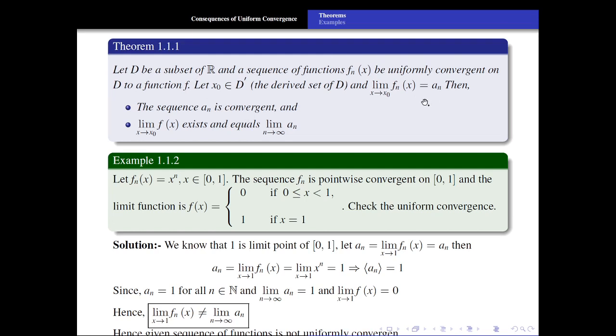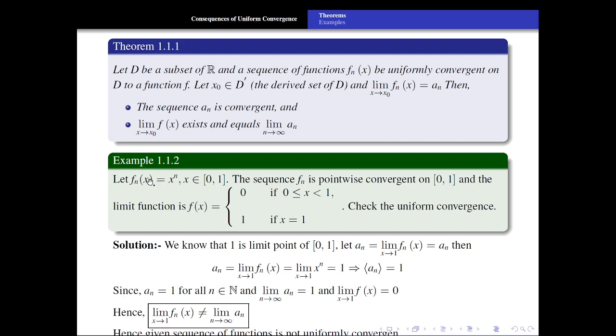Then under these conditions, the sequence an is a convergent sequence and converges to limit x tends to x0, f of x. What is this? Limit of the limit function. Limit x tends to x0, f of x is what? Limit as x tends to x0 of the limit function f of x. So how to use this theorem? Actually, this theorem is used to disprove the uniform convergence. That is, if one of these conditions fails to be satisfied, it means that the convergence is not uniform.